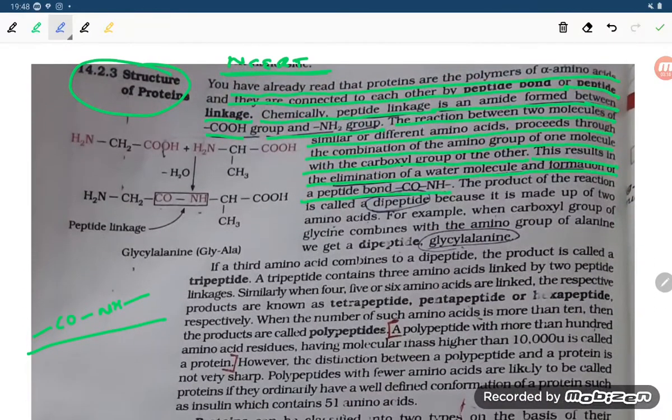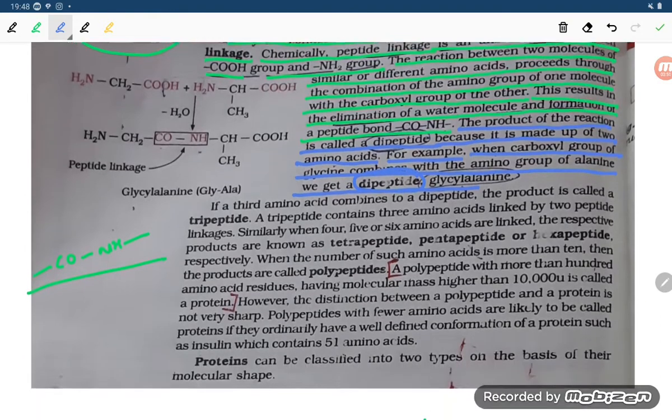Now another point: the product of the reaction is called a dipeptide because it is made up of two amino acids. For example, when the carboxylic group of glycine combines with the amino group of alanine, we get a dipeptide. Whenever two amino acids combine, they form a peptide bond, and the product is known as a dipeptide.